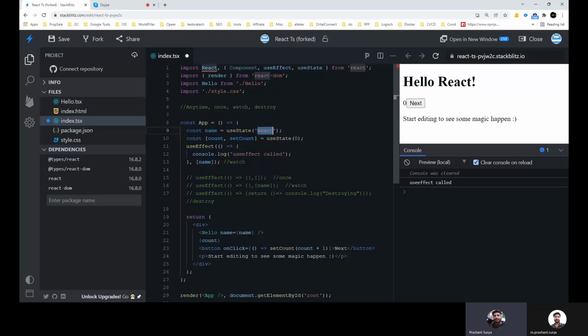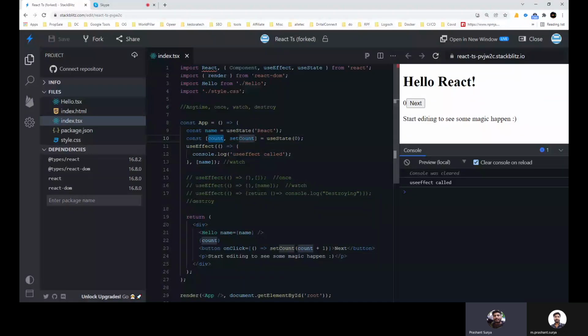So if you click on next, you can see on the change of any variable, let's suppose we are using the count because we are changing the count, you can change it here. We can take the example as well.